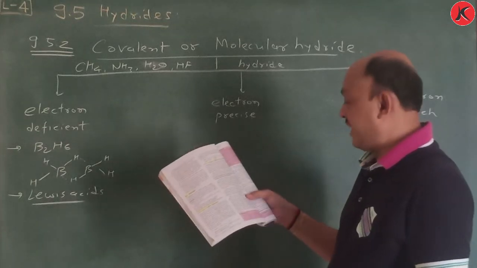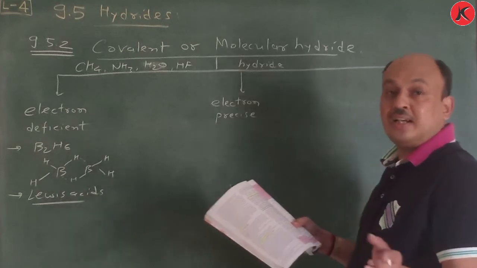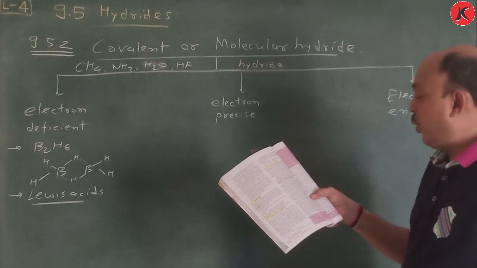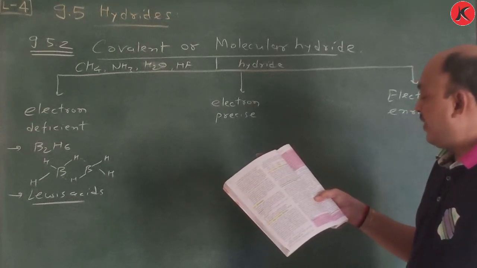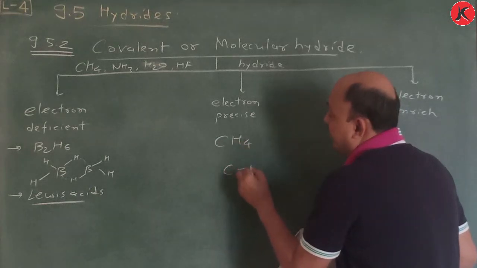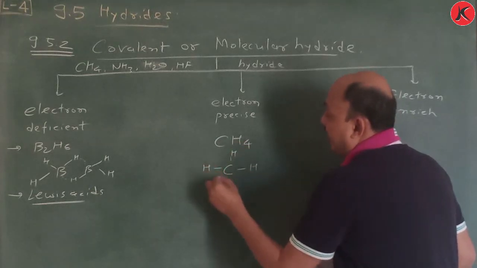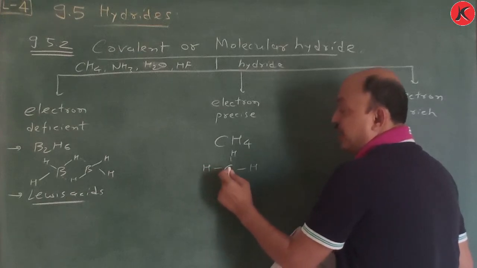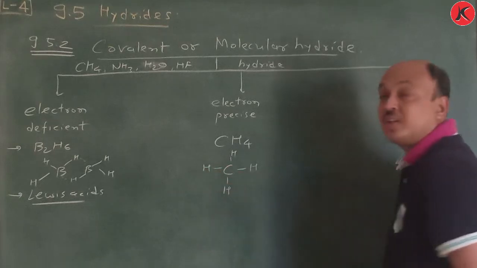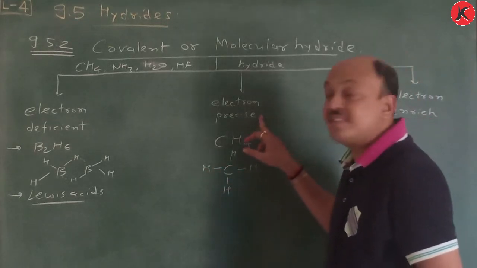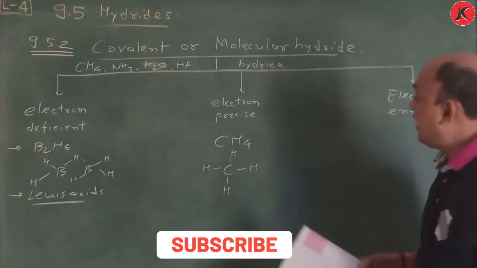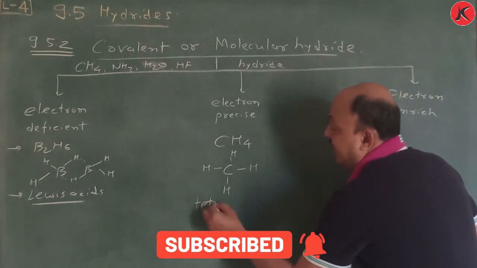Another is electron precise. That means there is no electron lost or gained. It is complete. Electron precise compounds have the required number of electrons to write a conventional Lewis structure. That is CH4. Suppose we write CH4: carbon, here hydrogen, hydrogen, hydrogen, hydrogen. Carbon is sharing electrons with hydrogen, two electrons per bond, so the octet is complete, and that's why it is considered electron precise. Remember this CH4 is tetrahedral in geometry.